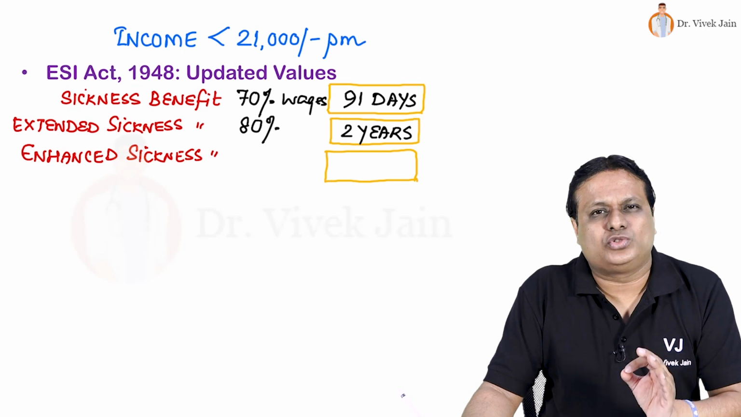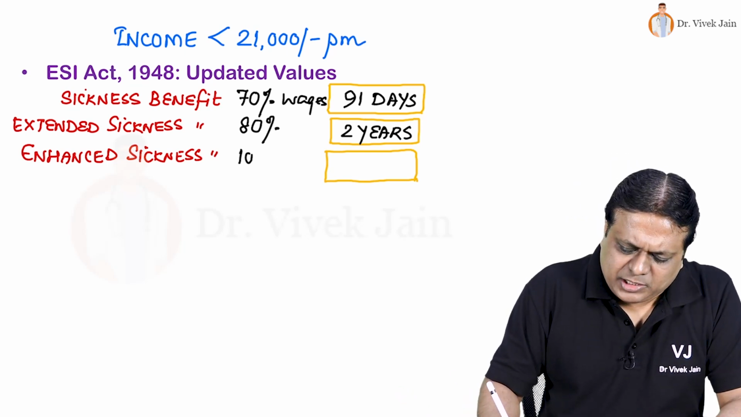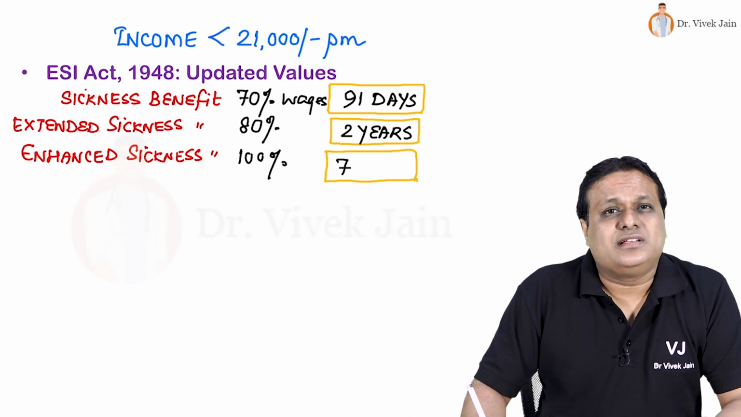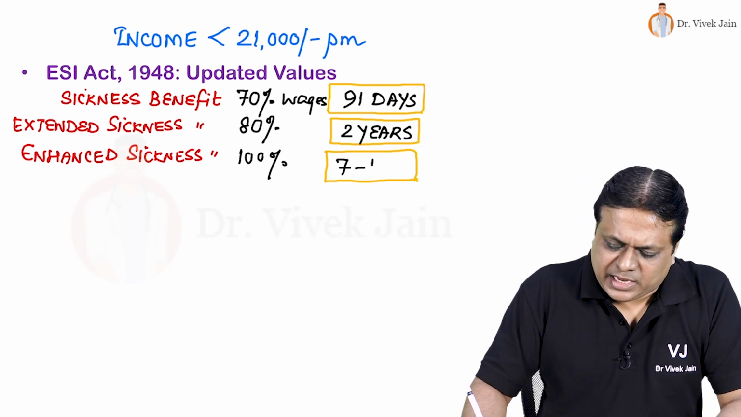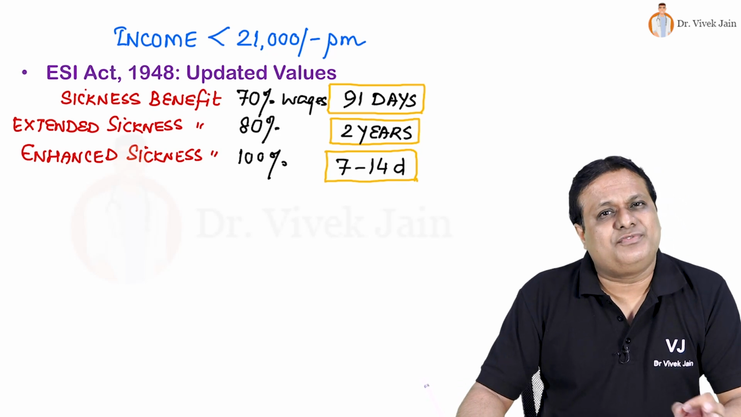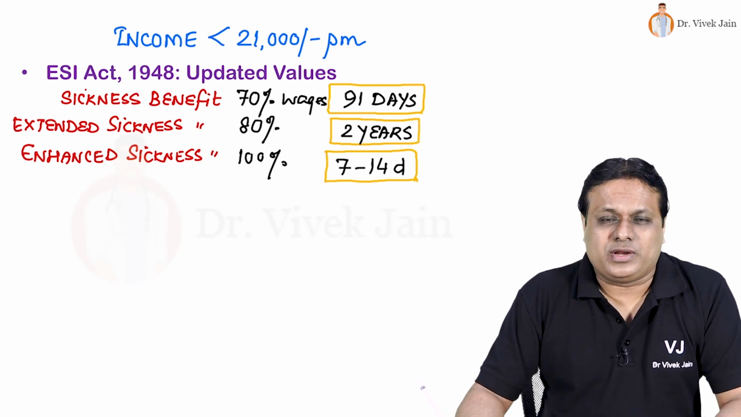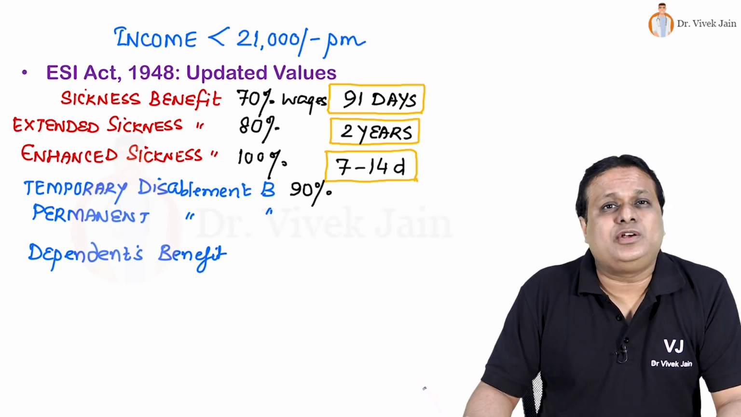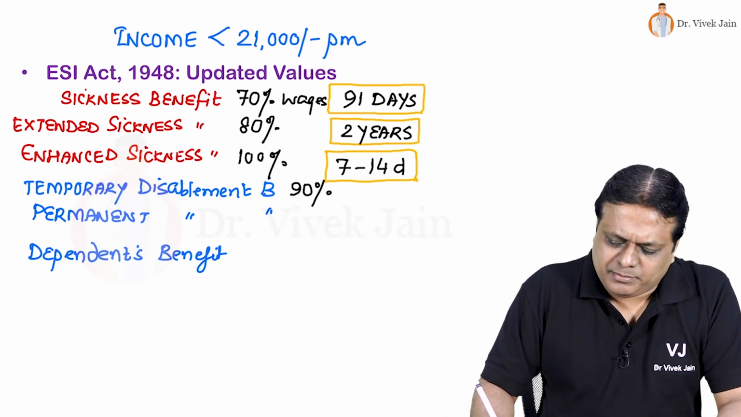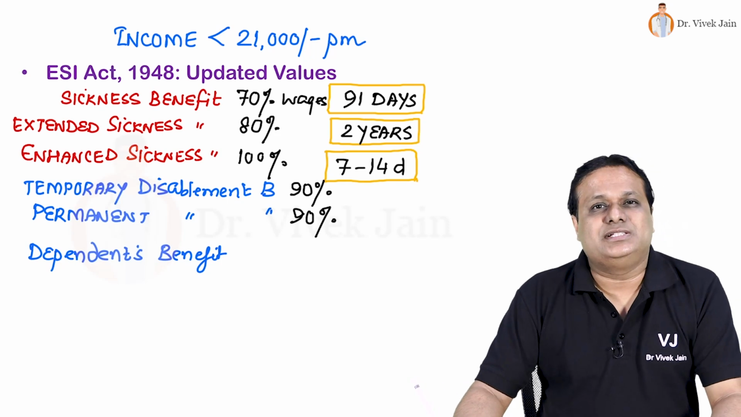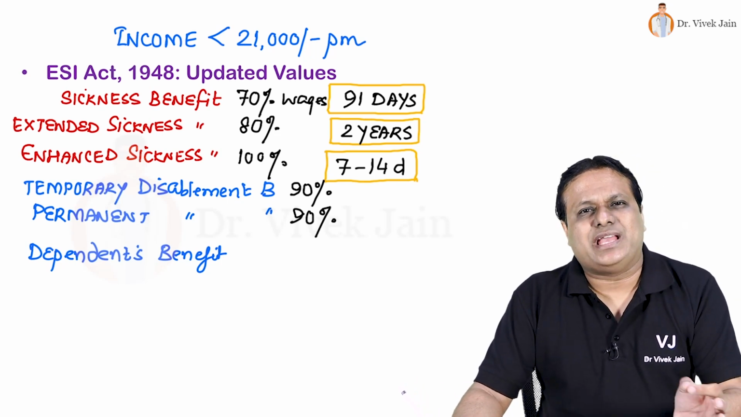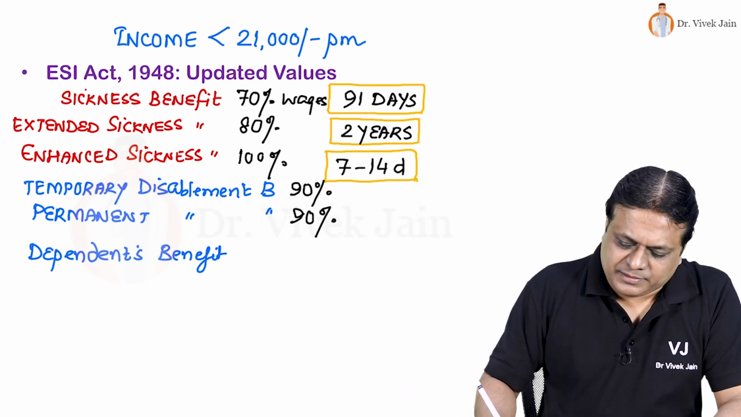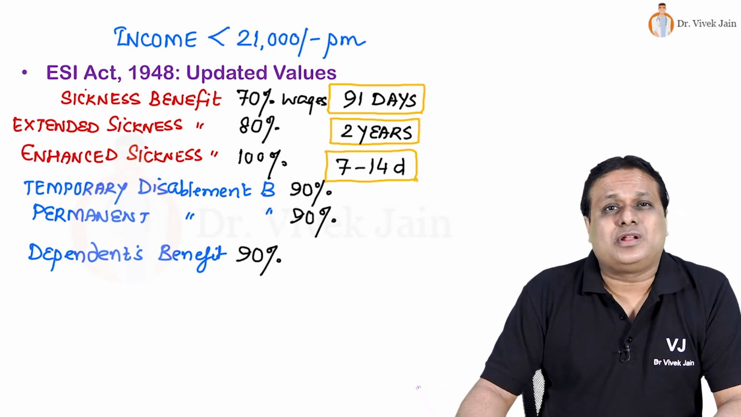Enhanced sickness benefit is promotion of sterilization campaign in our country, where the person who undergoes sterilization gets 100% of wages for 7 days if it is a male that is undergoing vasectomy, and up to 14 days if she is a female undergoing tubectomy under the program. Temporary disablement benefit is given at 90% of the wages. Permanent disablement benefit is also 90% wages. Temporary is still recovery. Permanent is as worked out by a medical board on a monthly basis. Similarly, dependents benefit is also 90% wages on a monthly basis.